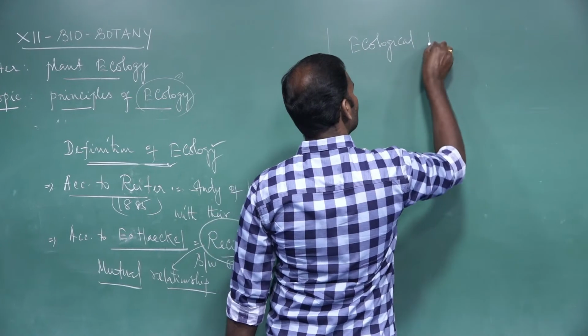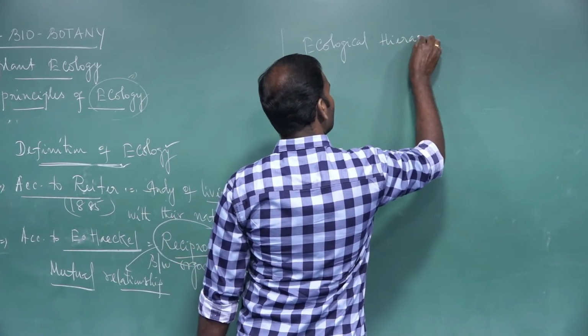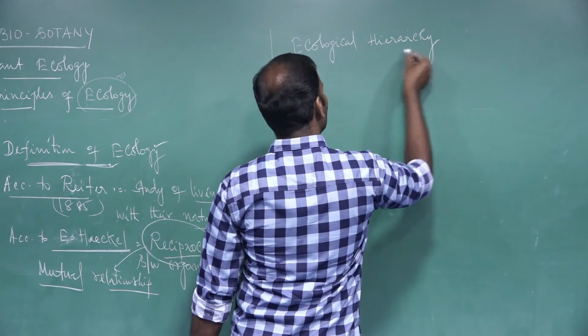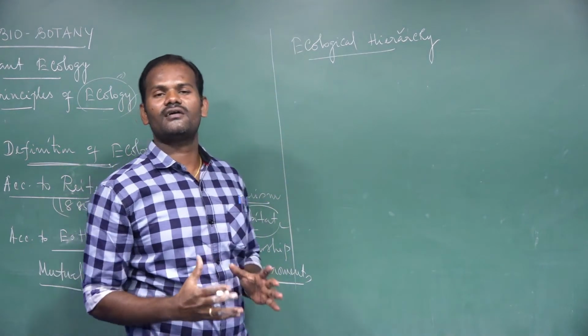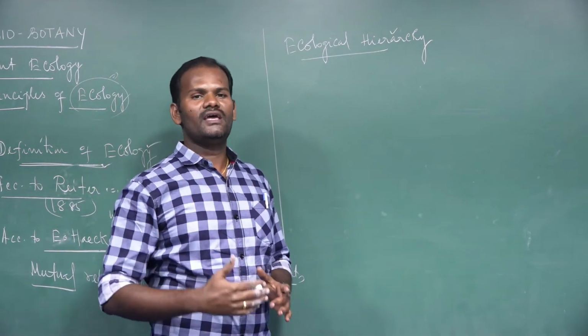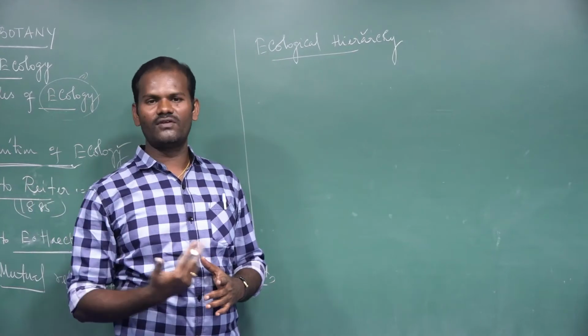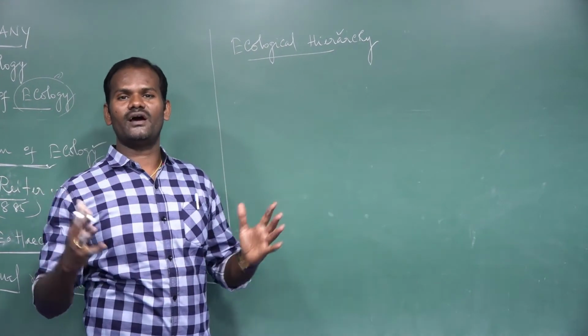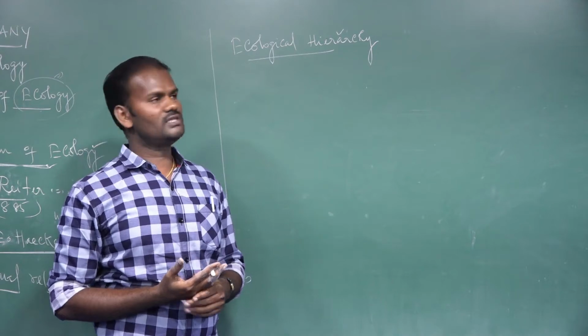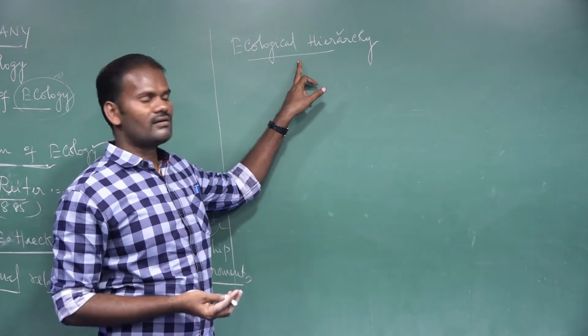Ecological hierarchy. Then what is called ecological hierarchy? It is the interaction of living organisms with their surroundings, with their environment. As a result, a grouping of organisms is established. This is called ecological hierarchy.